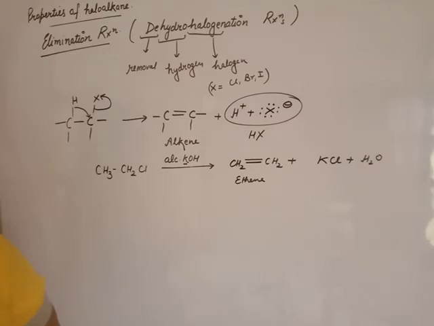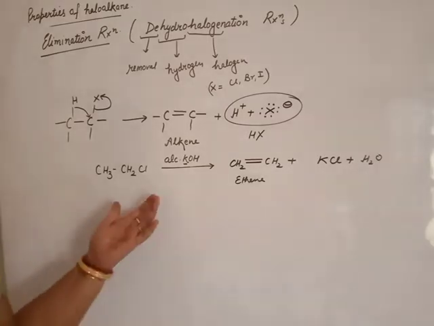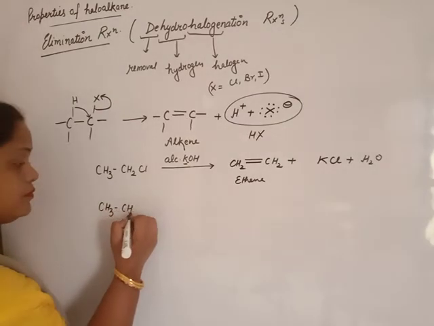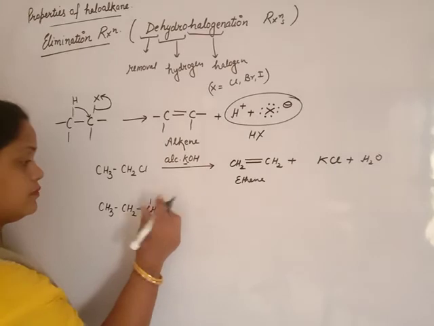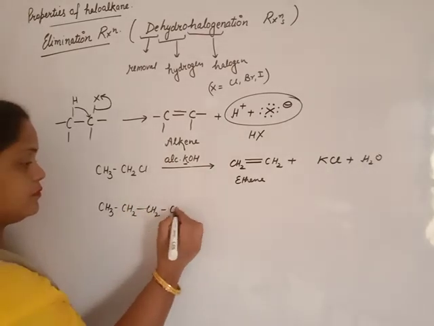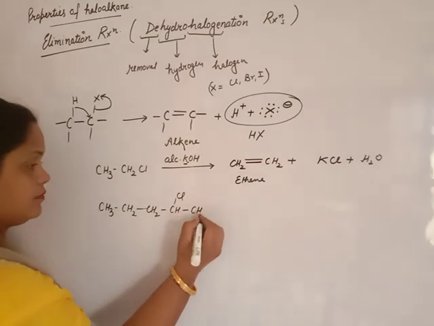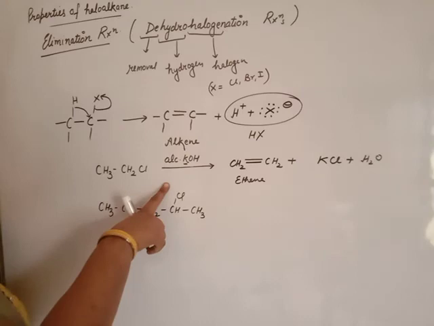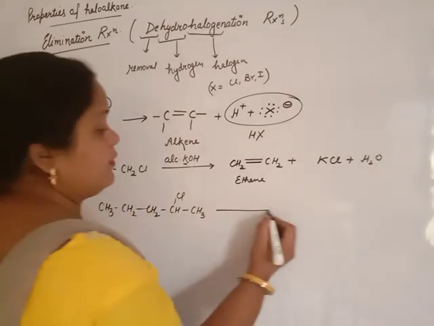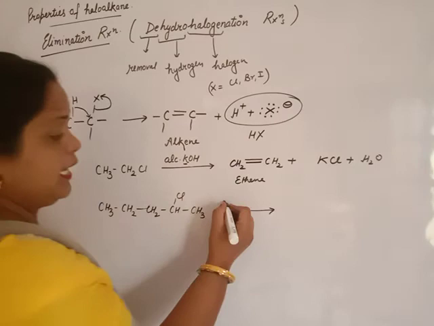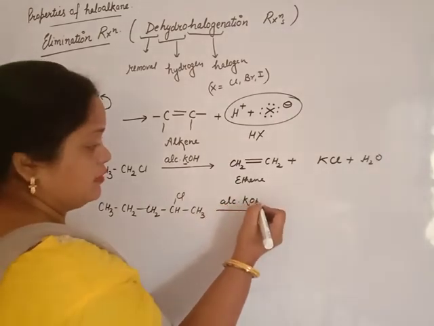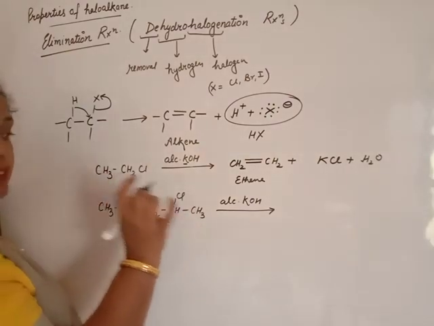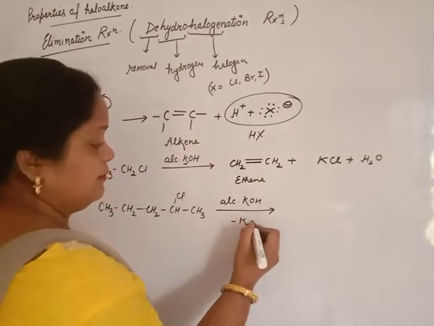But if two or more alkenes are possible from the same reaction, for example, 2-chloropentane, beta, the second position carries chloro, and we will treat the 2-chloropentane with alcoholic KOH. This potassium takes chlorine from the second carbon, because chlorine is present on the second carbon, as KCl.